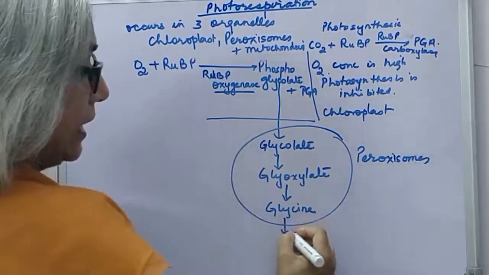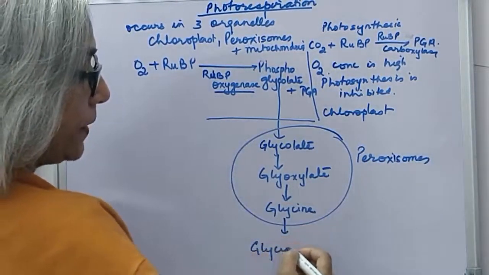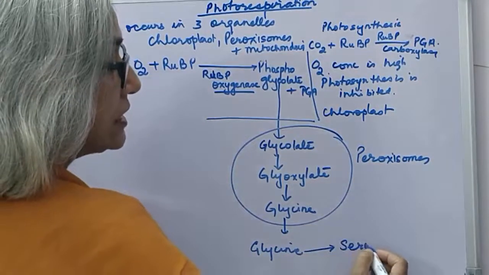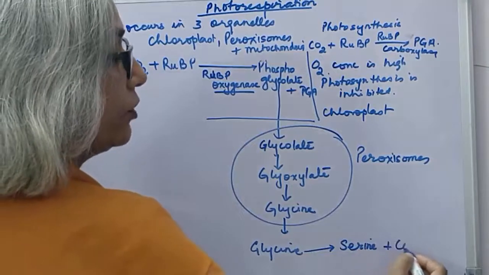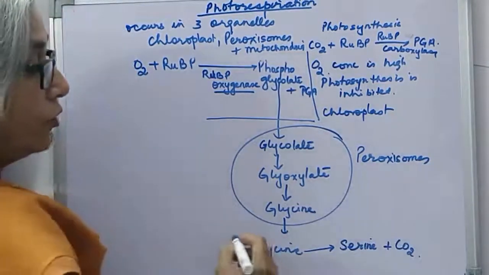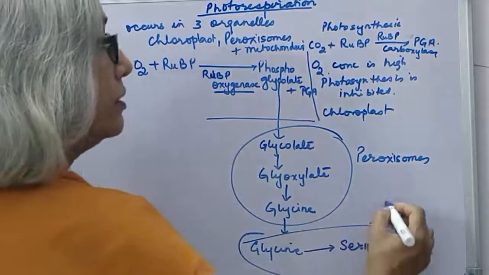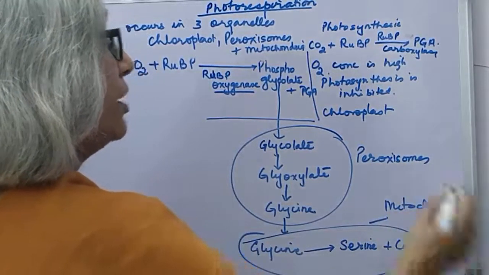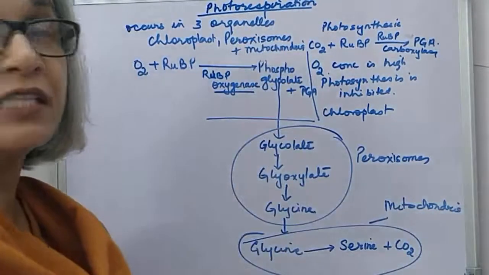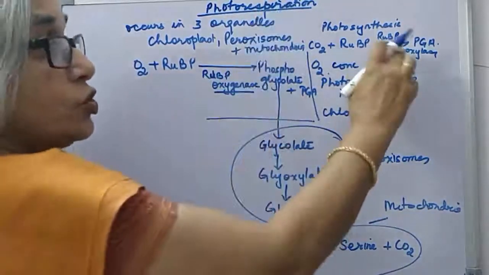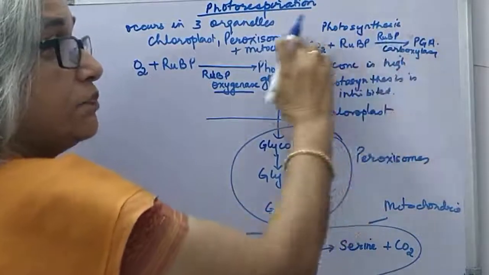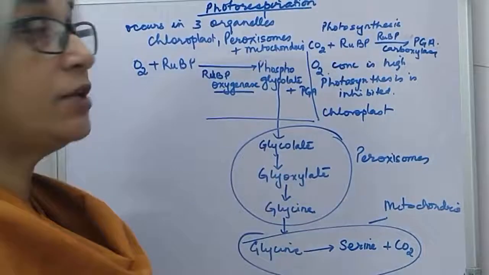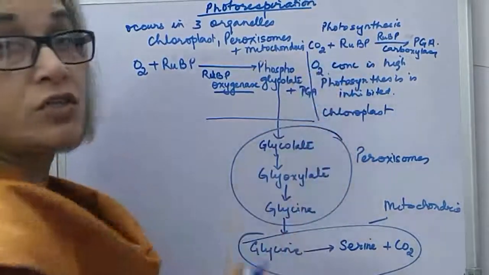Then glycine enters the mitochondria. Glycine enters mitochondria, it forms serine, and carbon dioxide is removed. This reaction takes place in the mitochondria. I am just telling you in brief the sequence of reactions that occur in photorespiration. So the first step is changed in photosynthesis. Why is photosynthesis inhibited in presence of high oxygen concentration?